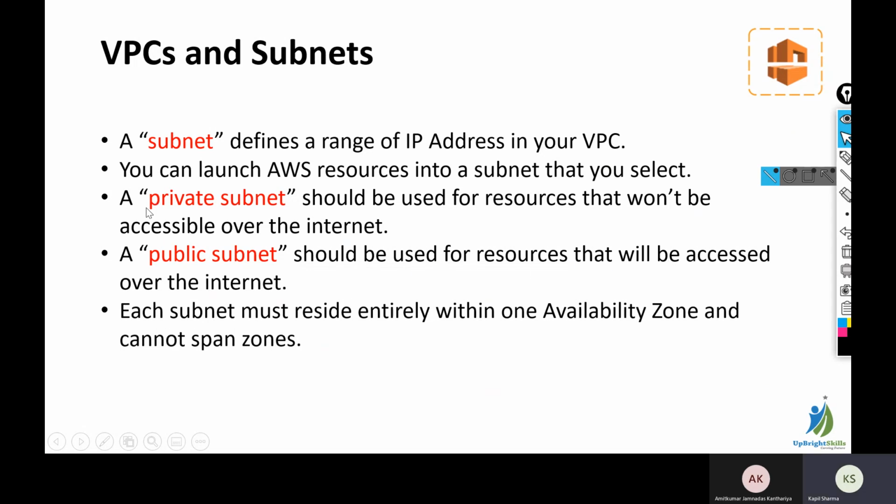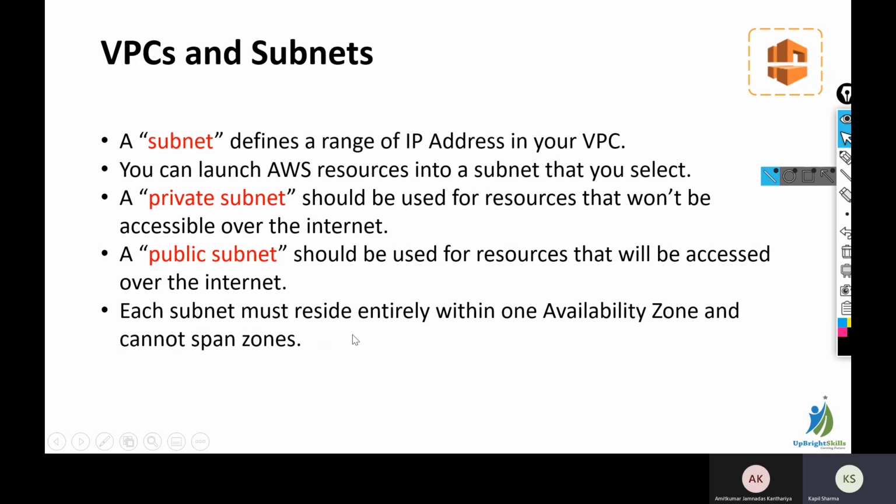Whenever we launch any instance in a private subnet, we will not get a public IP address. We will only get one IP address, that is a private IP address. And whenever we launch any services or instances in a public subnet, we will get two IP addresses. One is private and one is public.